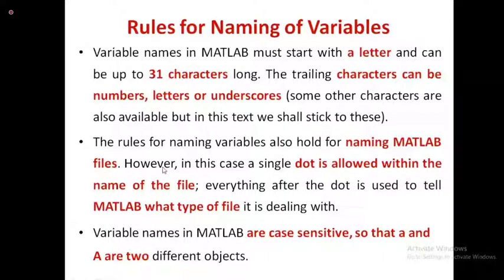The rules for naming variables also hold for naming MATLAB files. So it is the same rule for saving a MATLAB file also. You have to save it starting with a character followed by up to 31 characters, which may be a combination of numbers and characters. Only one dot is allowed within the file name. Everything after the dot is used to tell MATLAB the type of the file. It is a .mdl file, a model file, or a script file, or it may be a function file, or some other file.